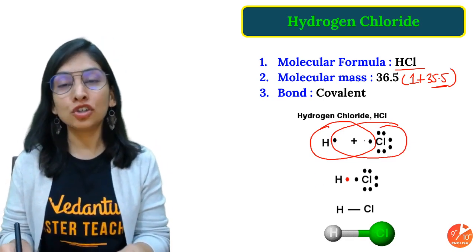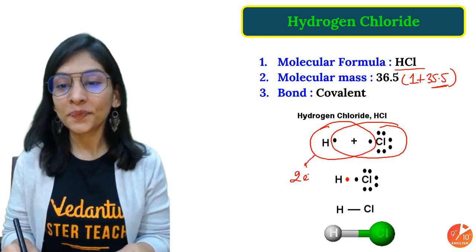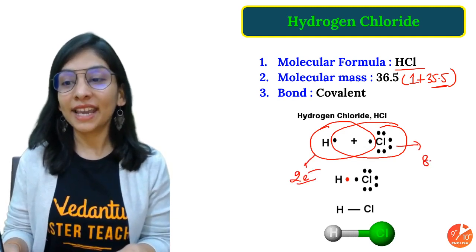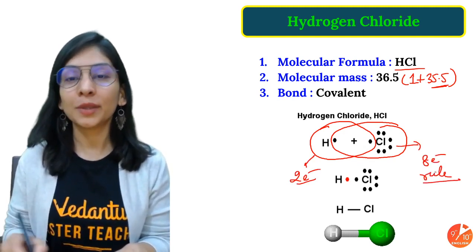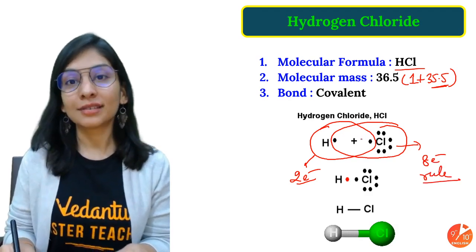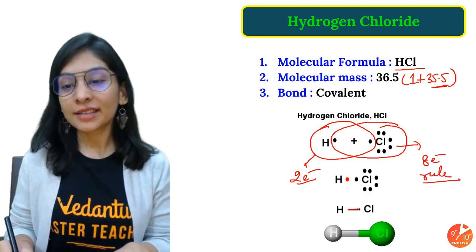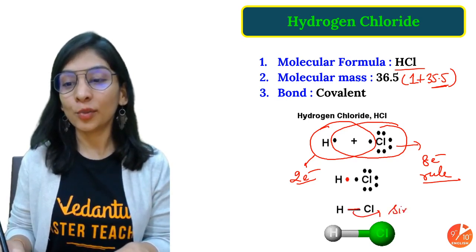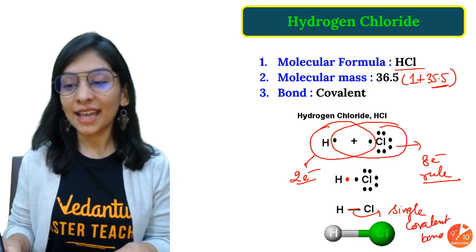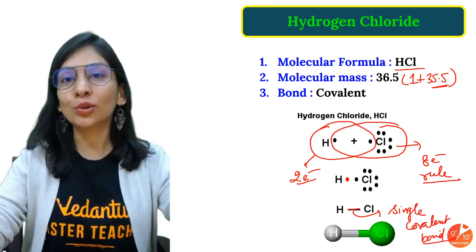Hydrogen will follow its duplet rule, 2 electrons. And chlorine will follow its 8 electron rule, that's the octet rule, and will be stable. When two electrons, a pair of electrons, is shared between the two atoms, you get a single covalent bond. So I got a single covalent bond in HCl. That's the structure of the molecule of HCl.